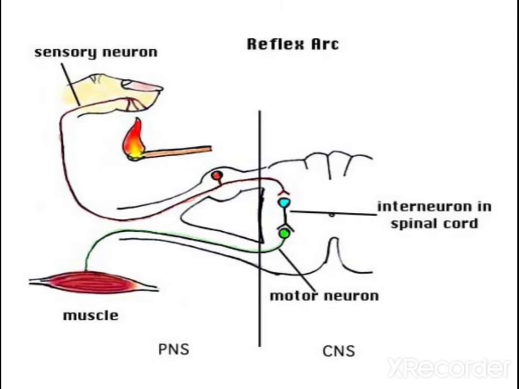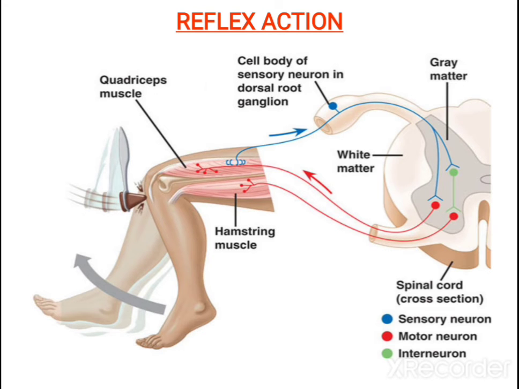So this is a simple diagram. You can practice this one, children. This is the central nervous system, that is spinal cord. I told you all reflex actions are controlled by spinal cord. Here can you see, you are feeling the heat and the sensory nerve takes the impulse, and later the interneuron in the spinal cord transfers the signal, and the action through muscle is taken, and you will remove your hand from the place. This is sensory nerve, this is motor nerve, and in between that is interneuron. See, this is reflex action only.